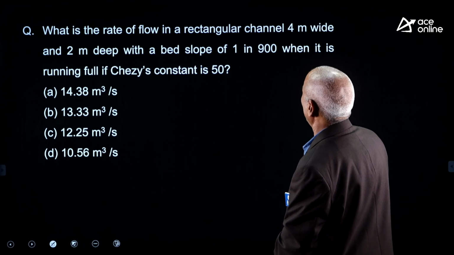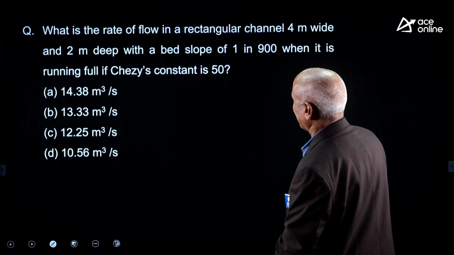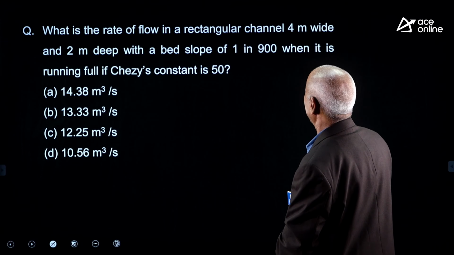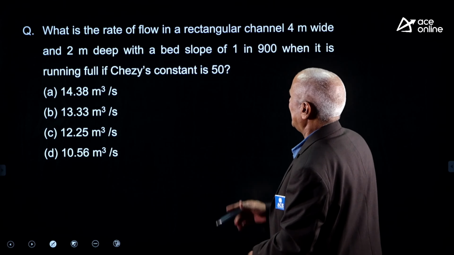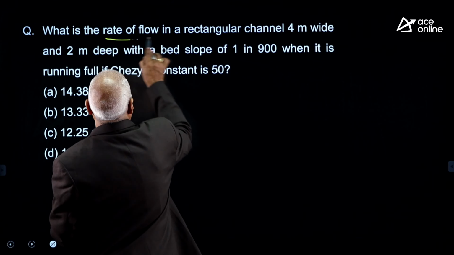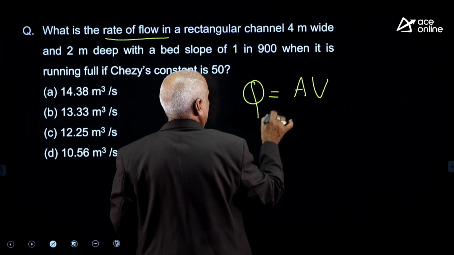What is the rate of flow in a rectangular channel 4 meters wide and 2 meters depth with a bed slope of 1 in 1000 when it is running full with the Chezy's constant 50? It is also a straightforward question. Rate of flow Q is area into velocity.